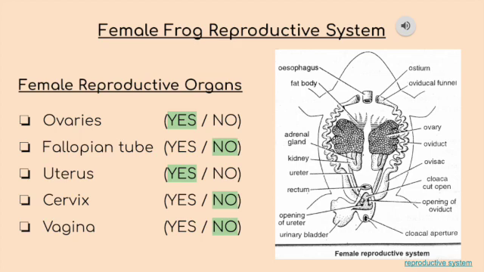Most of a frog's reproduction will occur externally, or outside of the body, where the female frog will lay the eggs and the male will then fertilize them while they are already in the water.